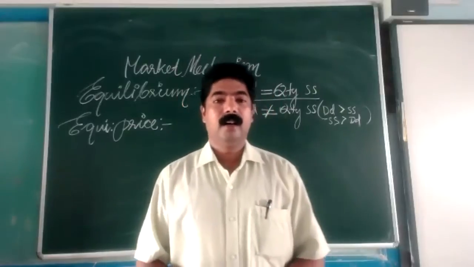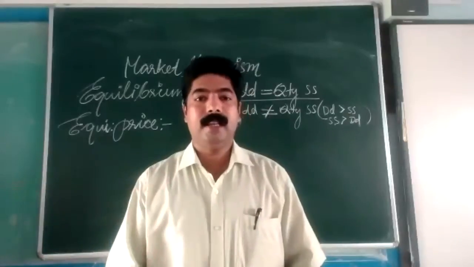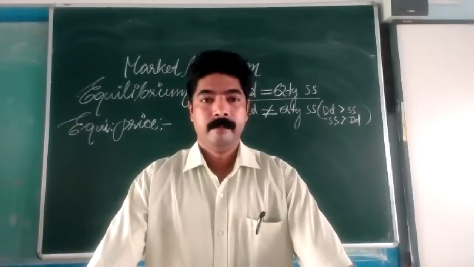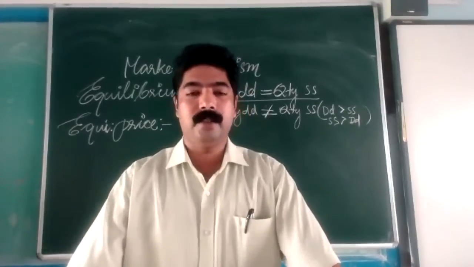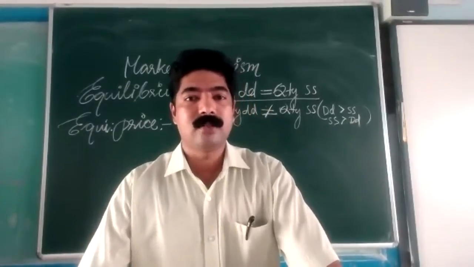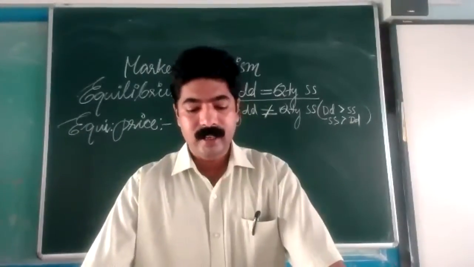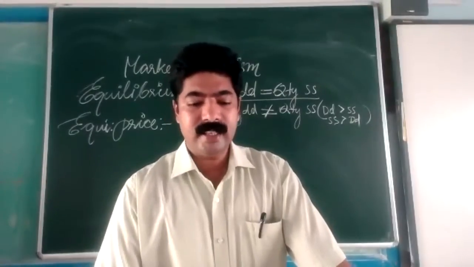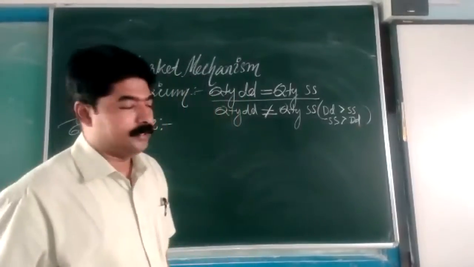These opposite interests are necessary to make a market price of one commodity. Got it? If there is no such opposite interest regarding those commodities, then there is no chance of putting the price of one commodity. So these are very important. In such a condition, we can define what is meant by equilibrium price.